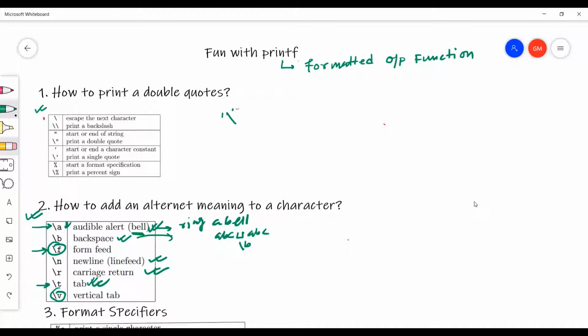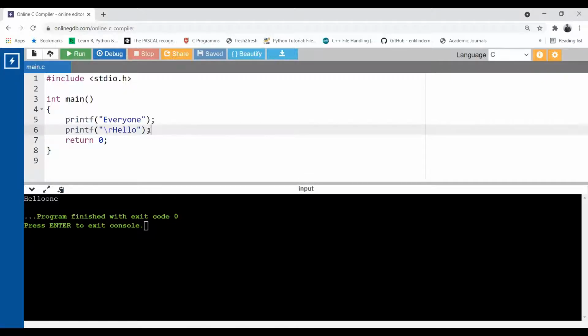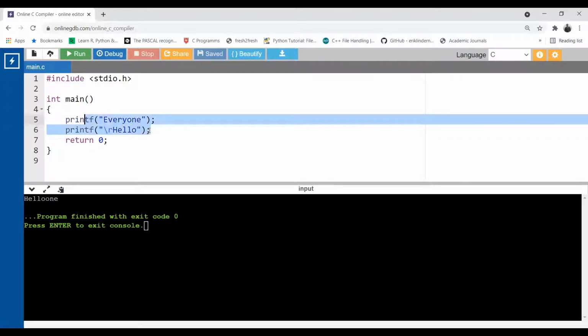Now let's see how to print the special characters that have a separate meaning in a C program. I want to print a backslash. Let me show you. printf. I want to print a backslash, so if I put a single backslash over here, will it work? Let me show you. Run.